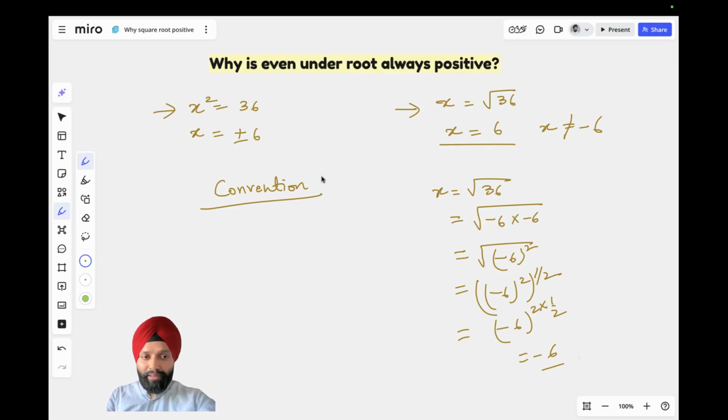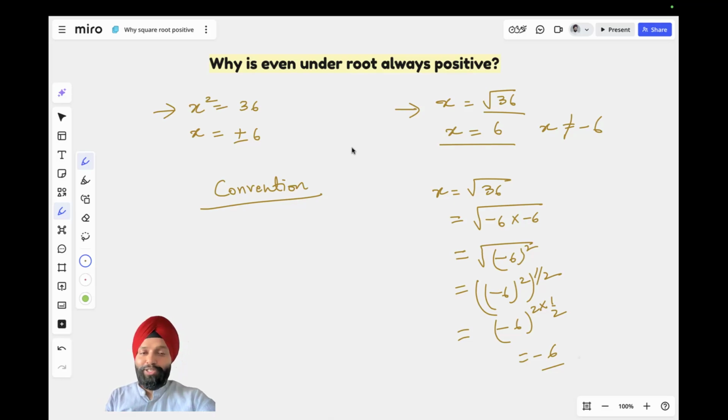But we have taken it to be a convention that we will always treat them to be positive. So even though one can mathematically argue that negative is possible, in math, we always treat even roots, square roots, as positive. This is something that mathematicians have decided to take like this.